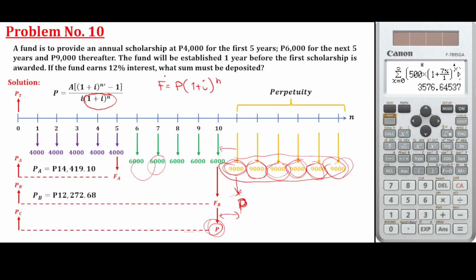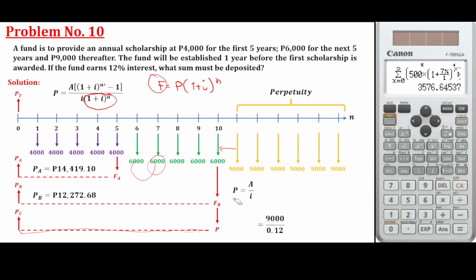Again, this here is the future amount, represented by the annuity. We are just going to move it to its present amount. What is the formula for perpetuity? The perpetuity is A over i, that's it. A over i. So far we have i of 0.12.